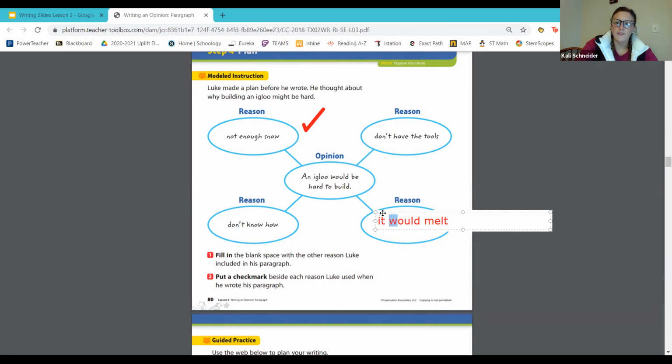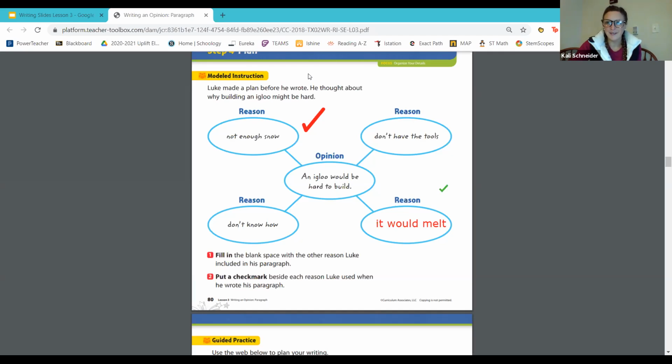So please write that right here. So we filled in the space with the reason that Luke included in his paragraph. And so not enough snow, we check marked, but we also can go ahead and put a check mark by it would melt because he included that as well. So not enough snow and it would melt.